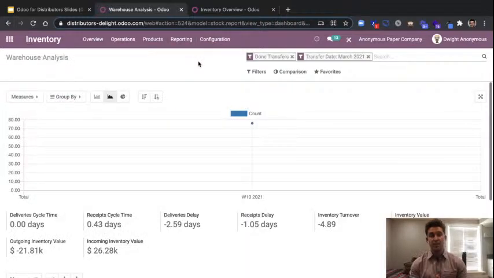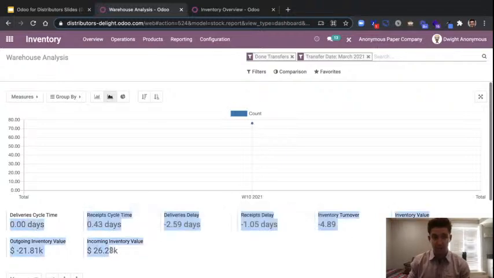We're going to see a lot here. If we had some more data, we would be able to go ahead and see some of the different visuals on a nice little graph here. Instead, we're going to be able to see a little summary here that will be helpful, some of this information. We can see our delivery delays. So if we've got any delay in our deliveries, we'll be able to be alerted of that, receipts as well. And then we can see our inventory valuation as it stands. So some helpful summaries here that'll be really powerful for us to, on quick glance, be able to access.